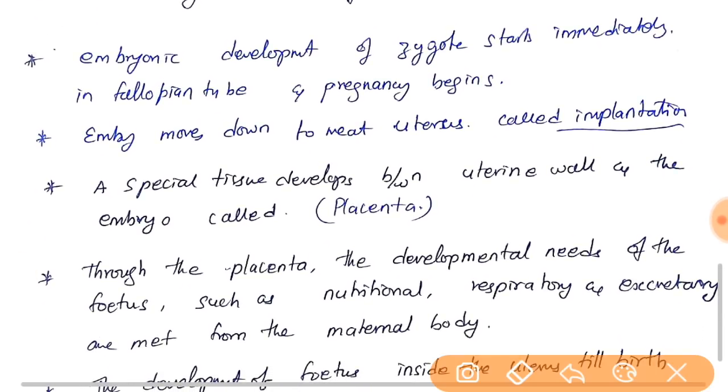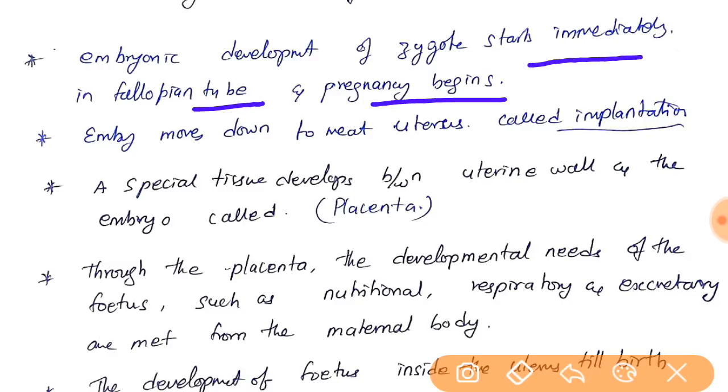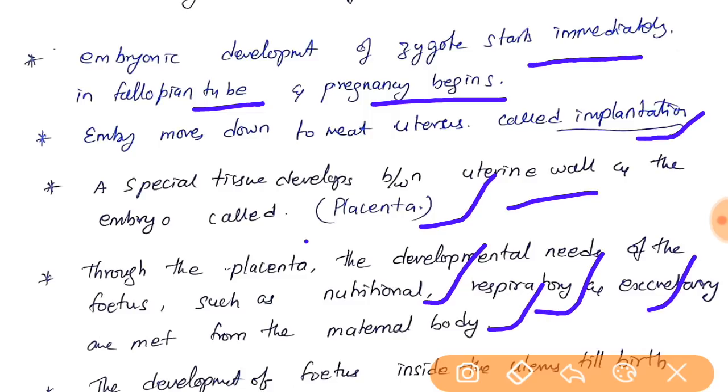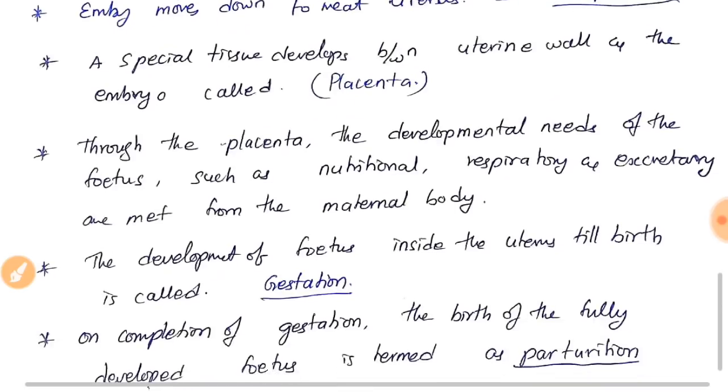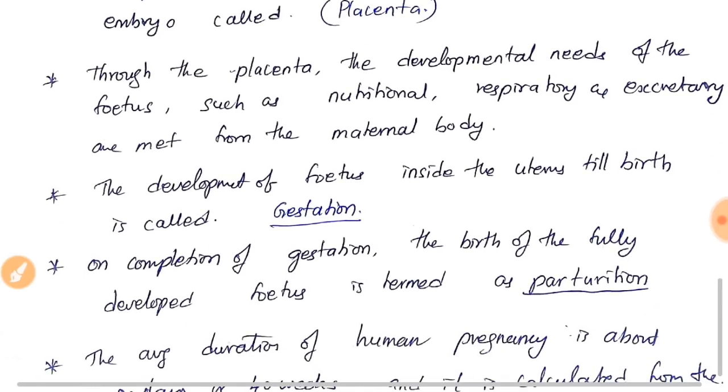The embryonic development of the zygote starts immediately in the fallopian tube and pregnancy begins. The embryo moves down to meet the uterus, called implantation. A special tissue developed between the uterine walls and the embryo is called the placenta. Through the placenta, the developmental needs of the fetus, such as nutritional, respiratory, and excretory, are met from the maternal body. From the mother, nutrition, respiration, excretion, everything is controlled by the placenta, friends, within the maternal body.